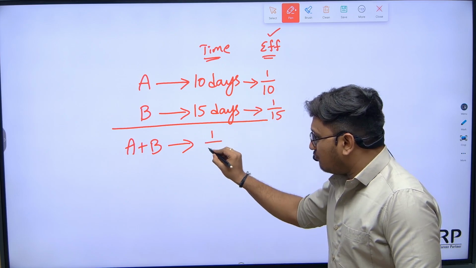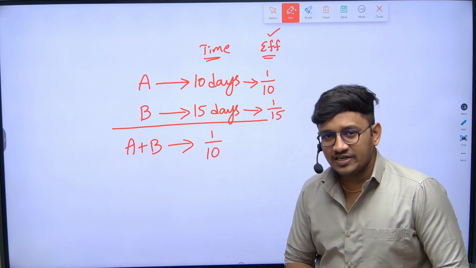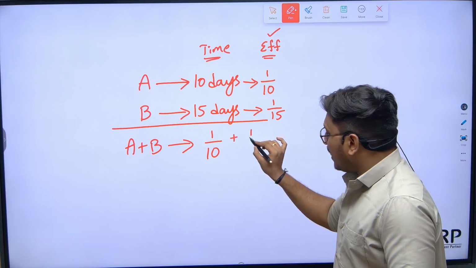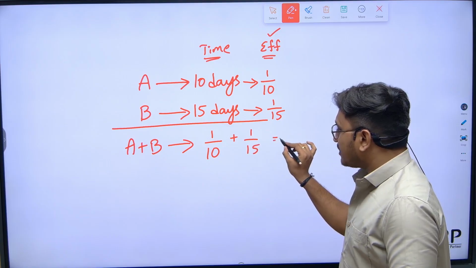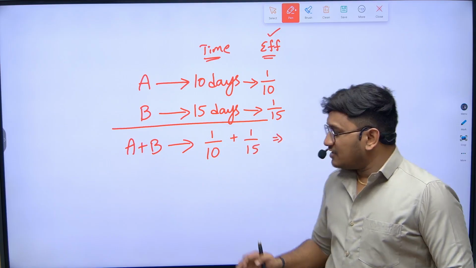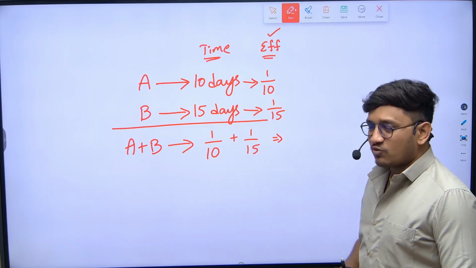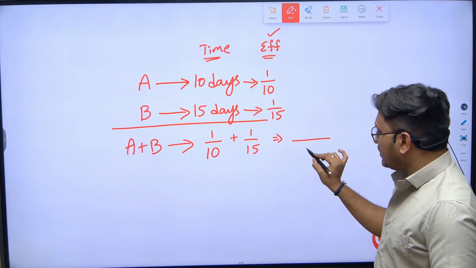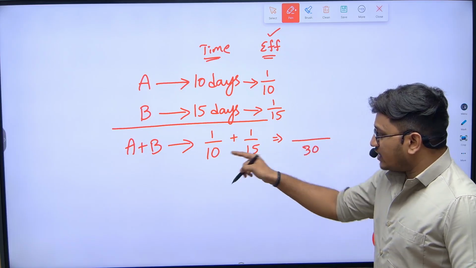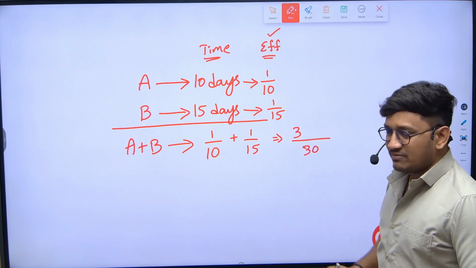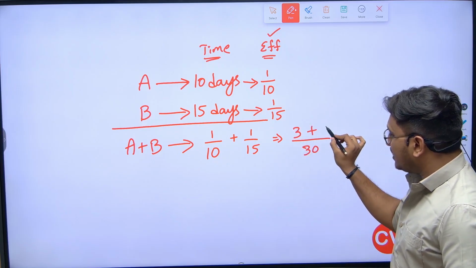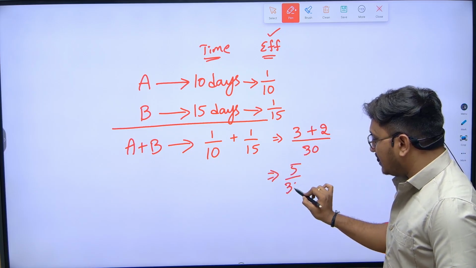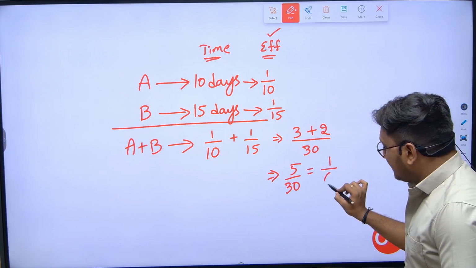Now A in one day, how much part of the work will be completed? 1 by 10th. B can complete 1 by 15th part of the work. Now when you add 1 by 10 plus 1 by 15, what is the LCM of 10 and 15? It will be 30. 10 how many times is 30? 3 times. 15 how many times is 30? 2 times. So I get 5 by 30, which equals 1 by 6.